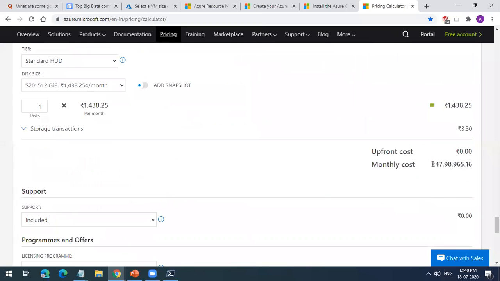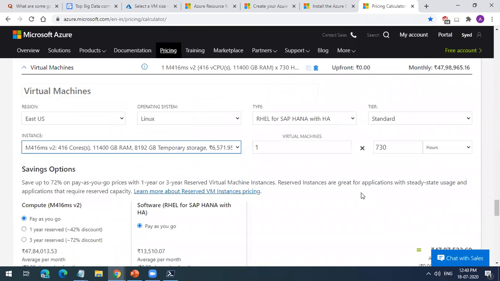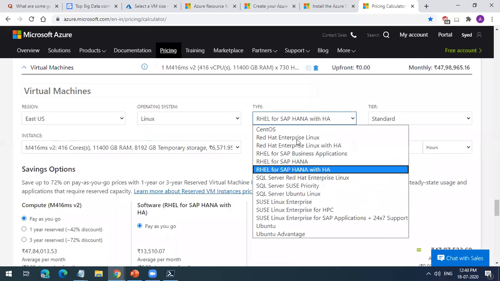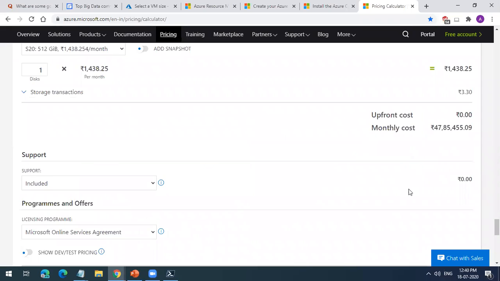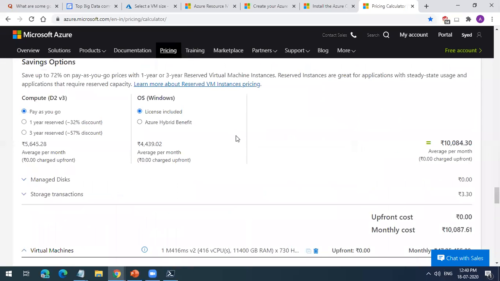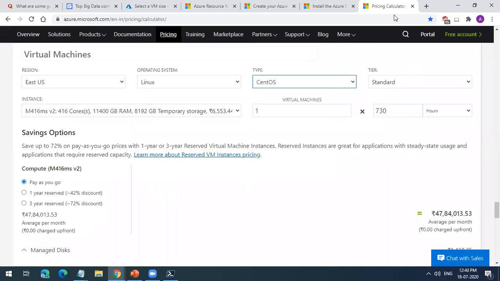This is costing you nearly 50 lakh rupees per month, if you are running it for SAP. If you're running it for CentOS, it is costing you 1 lakh rupees less. So this is where you can see the cost associated with all the machines.